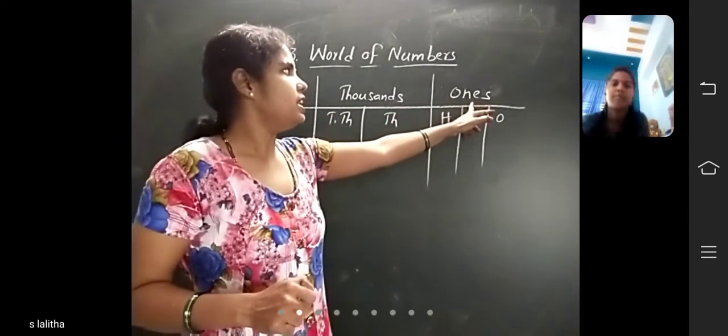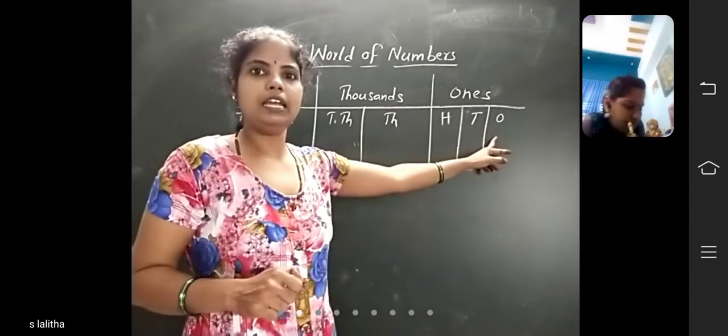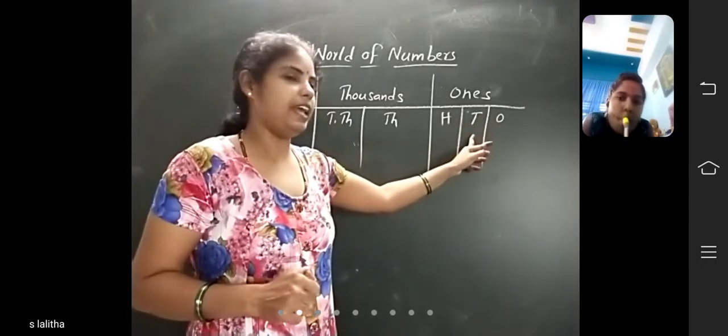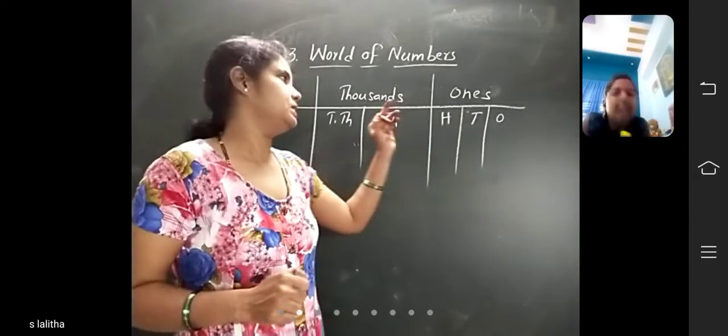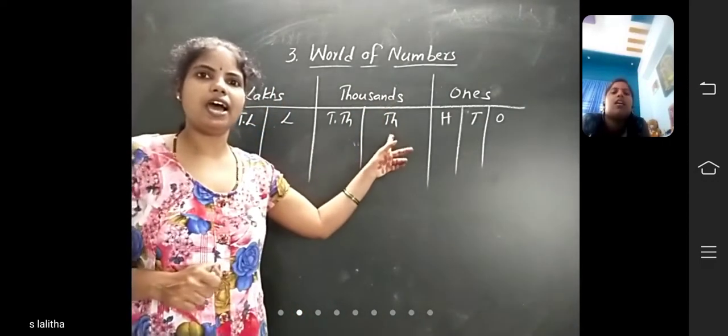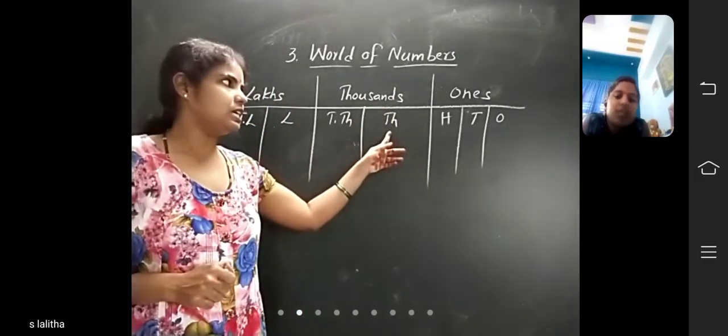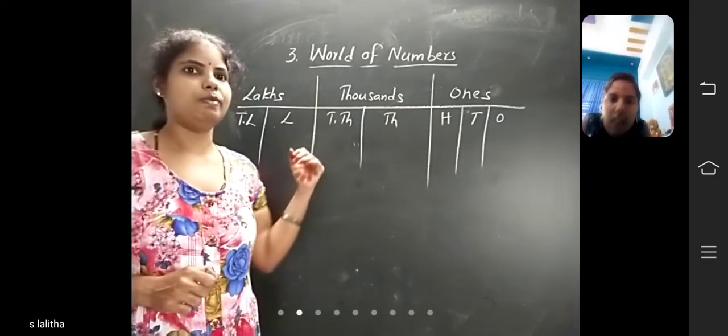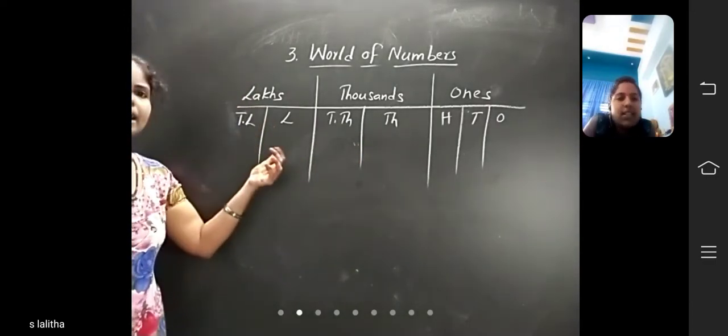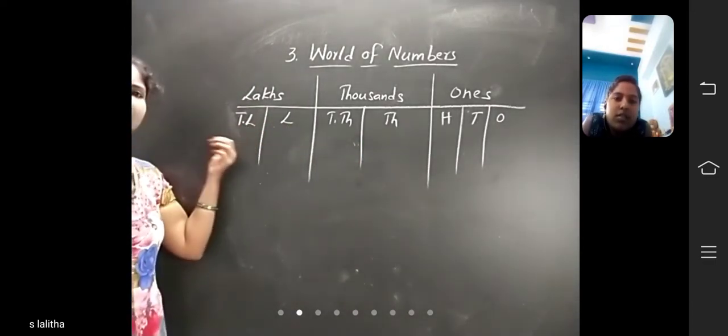In the ones period, we have 3 places: ones place, tens place, hundreds place. In the thousands period, we have 2 places: thousands place, 10,000s place. Next, in the lakhs period: lakhs place, 10 lakhs place.